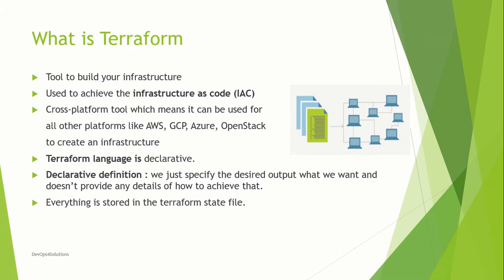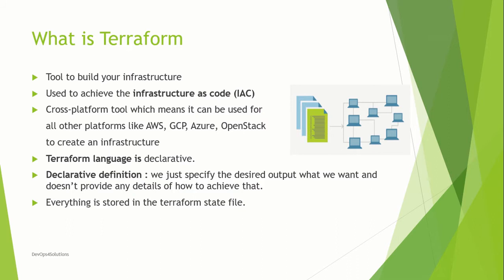And the Terraform language is declarative. What do you mean by declarative? We just specify the desired output, what we want, and we don't provide details of how we want to achieve that. So, what does that mean? You will have the current state and it will just compare, and accordingly, it will tell you, okay, this is what you wanted.